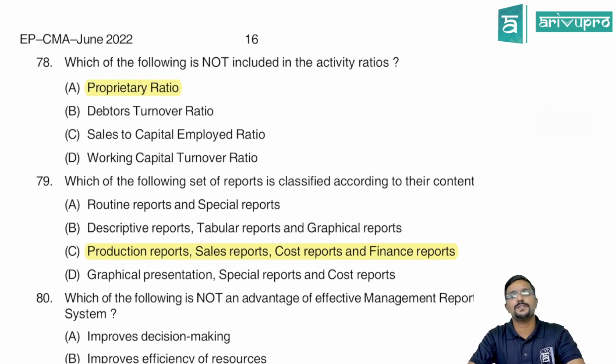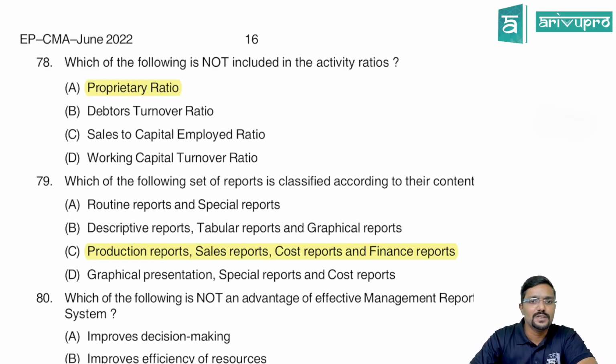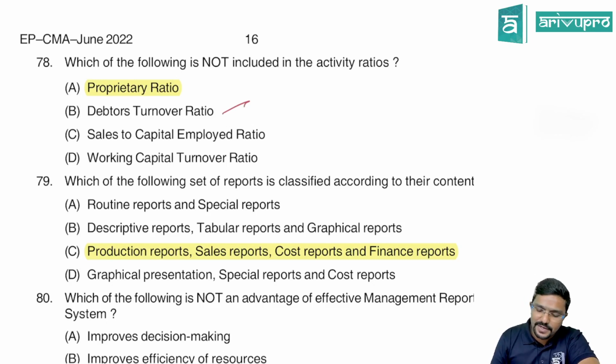Which of the following is not included in the activity ratio? Activity ratio is one of the classifications. Under that, various ratios will come like stock, debtor, creditors, everything. So which of the ratios will not come? Proprietary ratio will not come, but sir, we will check whether others come. Debtor turnover, yes, it will come. Sales to capital employed ratio, yes, it will come.